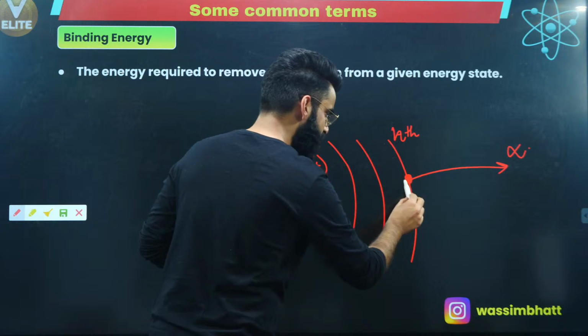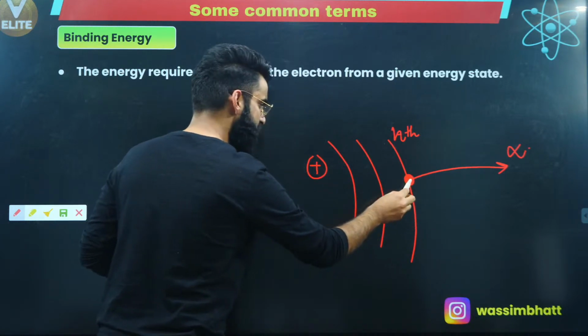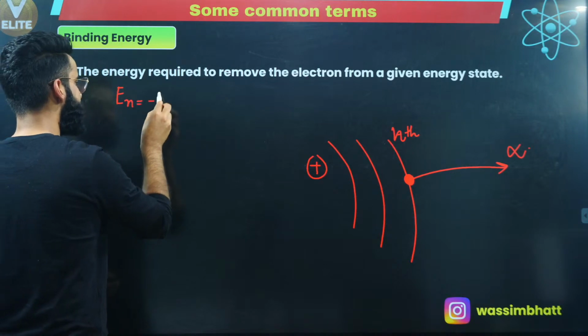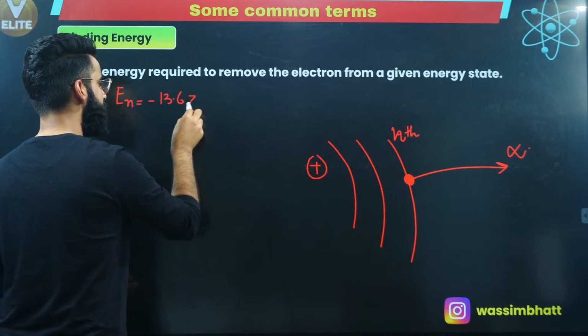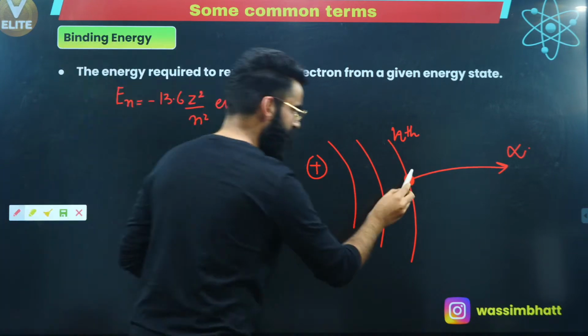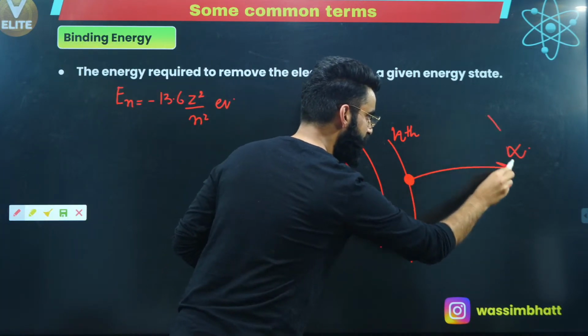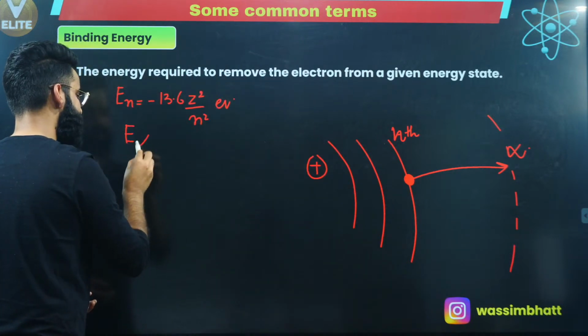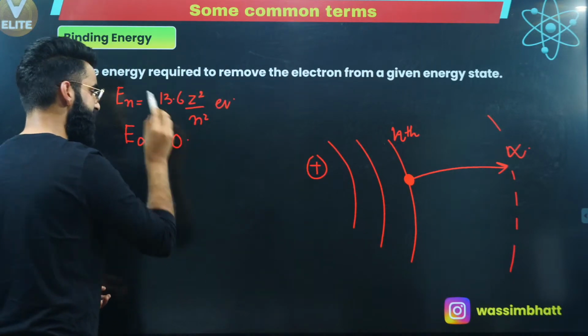First of all, I should know what is the energy possessed by the electron in this shell. Energy possessed by the electron in the nth shell is simply minus 13.6 Z square divided by n square electron volts. And when the same electron will reach the infinite energy state, its energy will be 0.